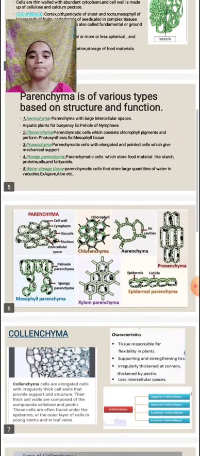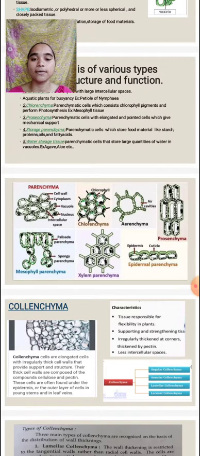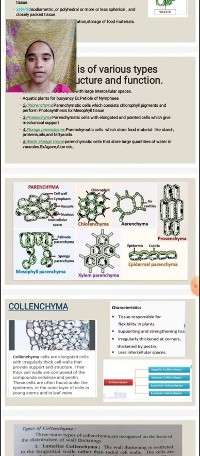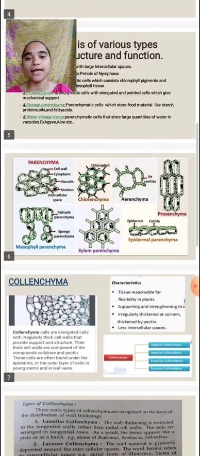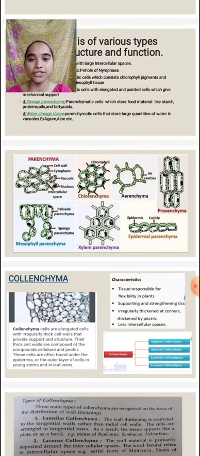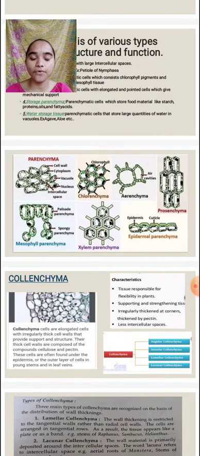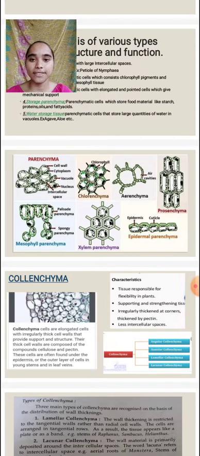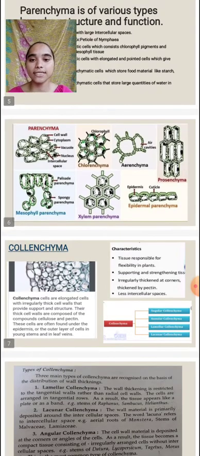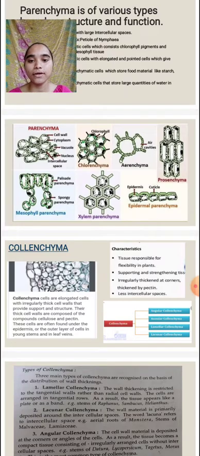Storage parenchyma: these parenchymatic cells store food materials like starch, proteins, oils and fatty acids. Next, the last one of the parenchyma tissues is the water storage tissue. The parenchymatic cells store a large quantity of water in their cells. Example, aloe vera, agave, etc. Here we can see the tissues of parenchyma.